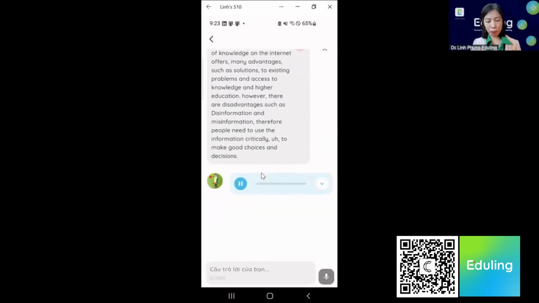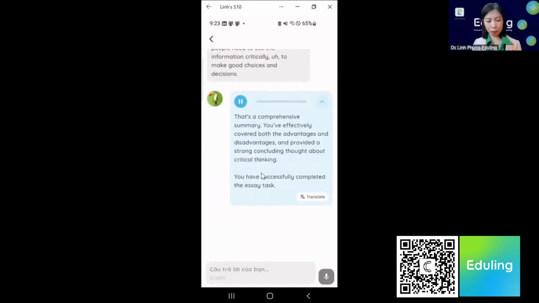That's a comprehensive summary. You've effectively covered both the advantages and disadvantages and provided a strong concluding thought about critical thinking. You have successfully completed the essay task.